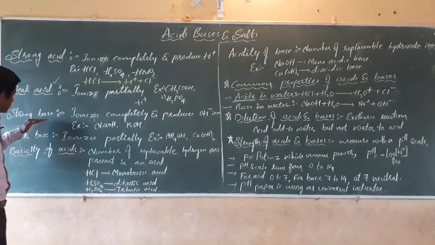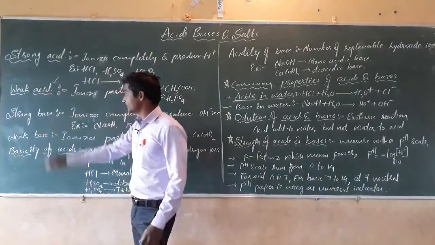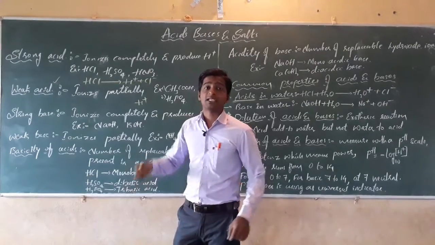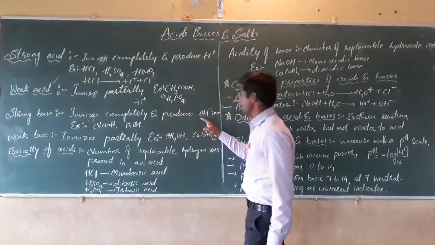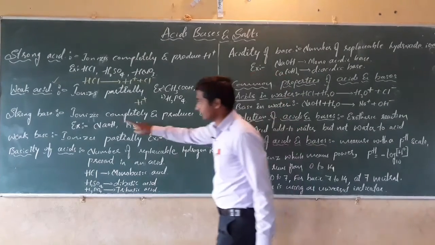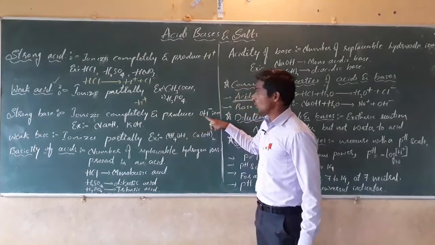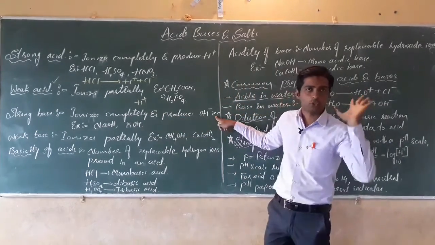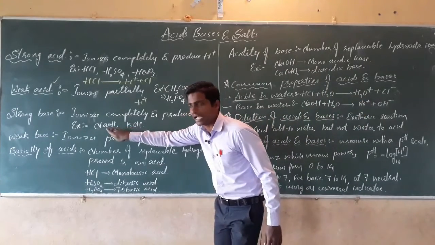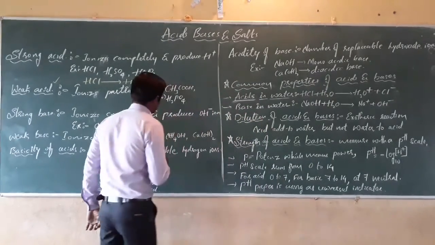Next concept is strong base. A strong base ionizes completely in the aqueous solution and produces hydroxide ions, OH minus ions. The example is NaOH, sodium hydroxide, and next, potassium hydroxide.